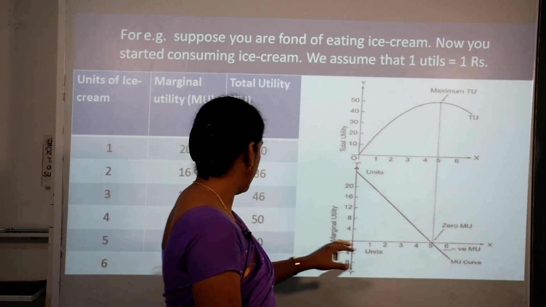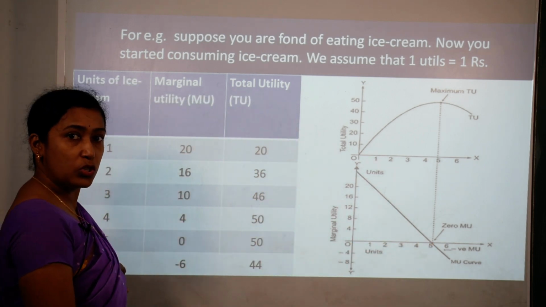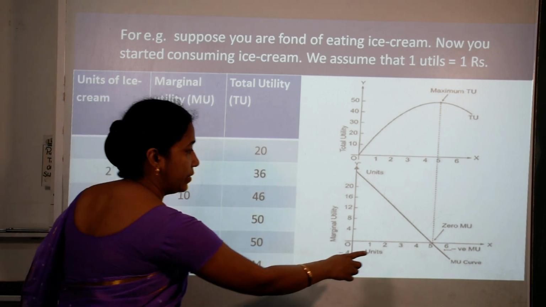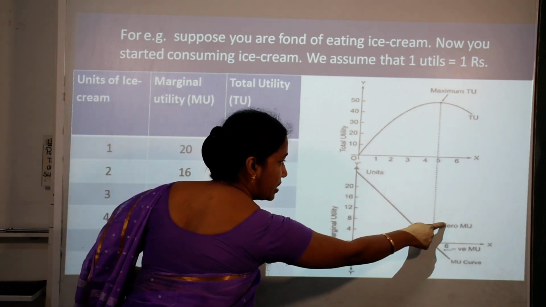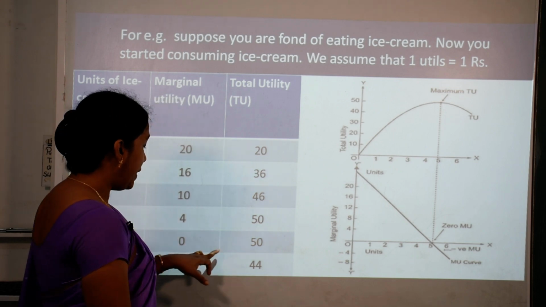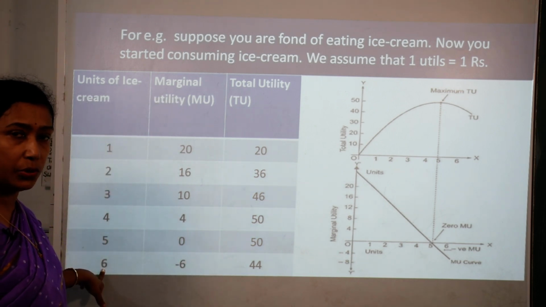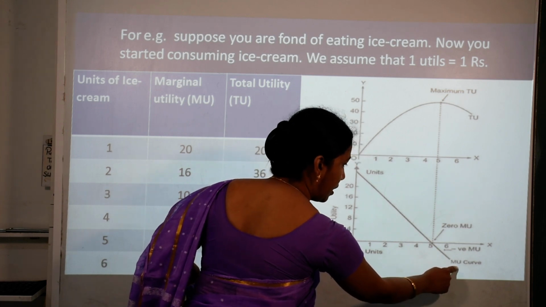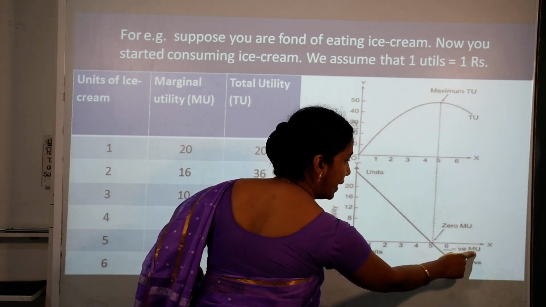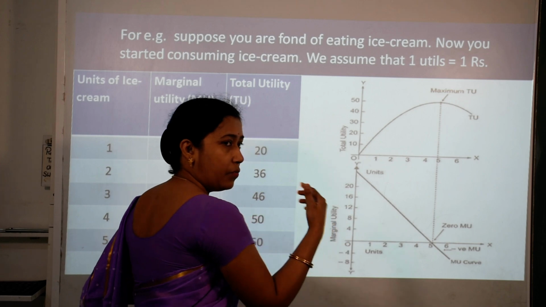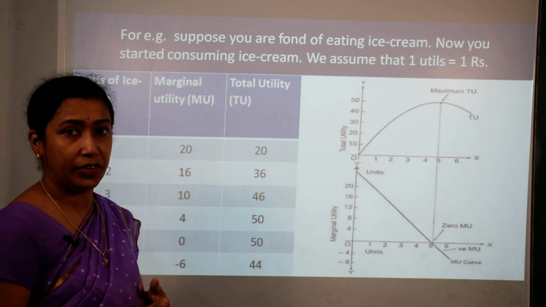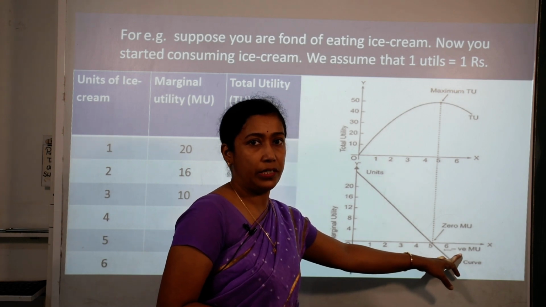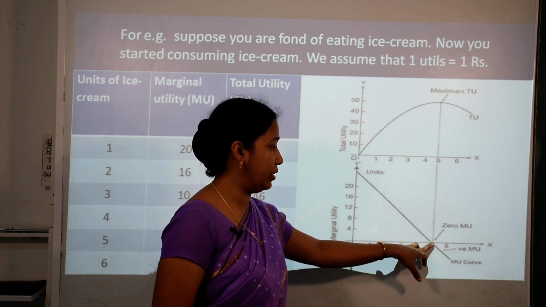At the fifth point of ice cream, when you have consumed the fifth cup of ice cream, you have got 0 utility, that is why it comes here, 0 marginal utility. And after that when you consume the sixth unit of ice cream, you got negative utility, so the curve is coming here. Now here you can have negative marginal utility, that means when you consume the sixth unit of ice cream, you got negative marginal utility. Up to fifth you got 0 marginal utility.